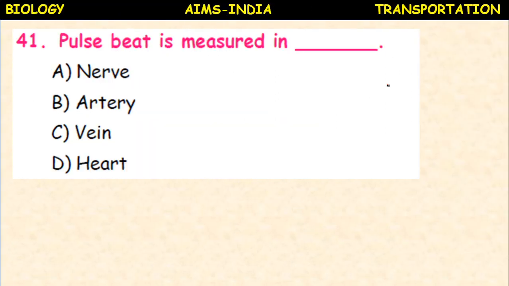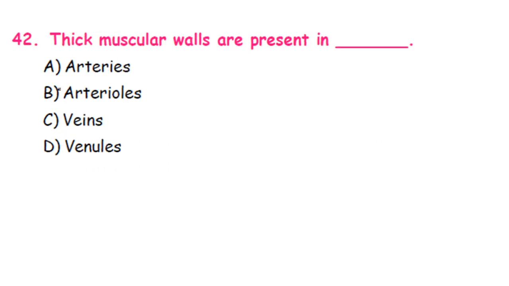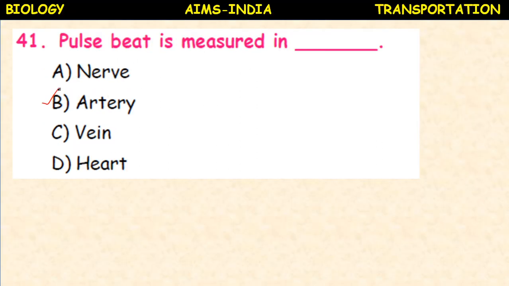Pulse beat is measured in nerve, artery, vein, heart. So in artery the pulse beat is measured. Why? Because heart pumps blood directly into the artery. So the pulse beat is equal to the heartbeat, 70 times per minute.